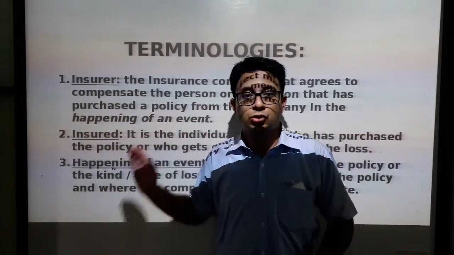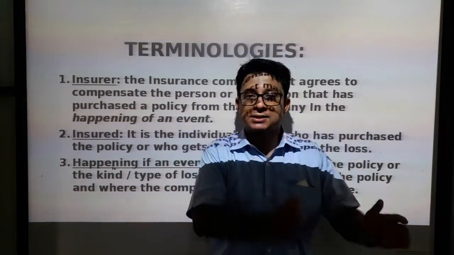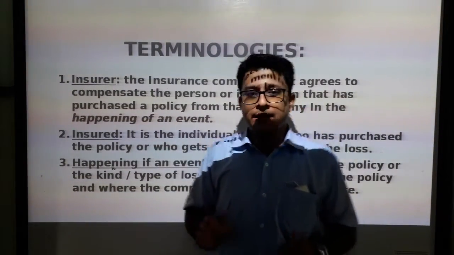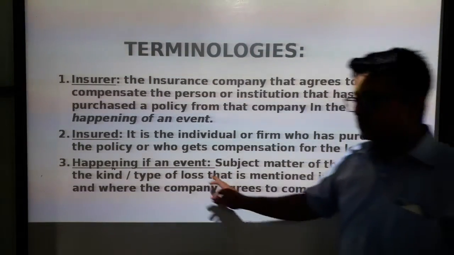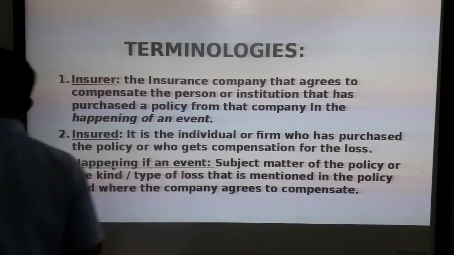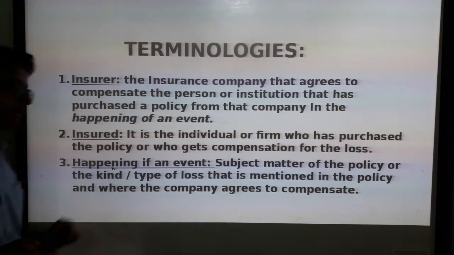It refers to the actual incident, and whether the incident that happened in reality matches the insurance policy or not has to be tested for claiming compensation. It refers to the incident or accident for which alone we can claim compensation.